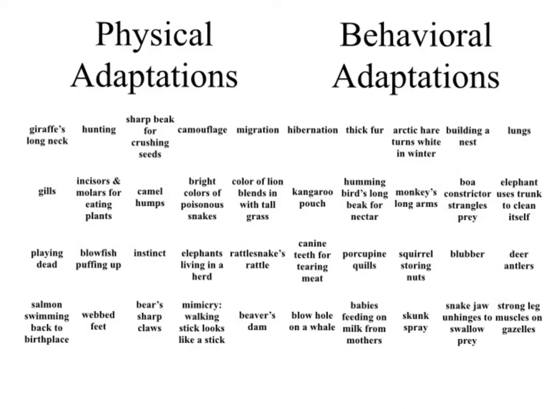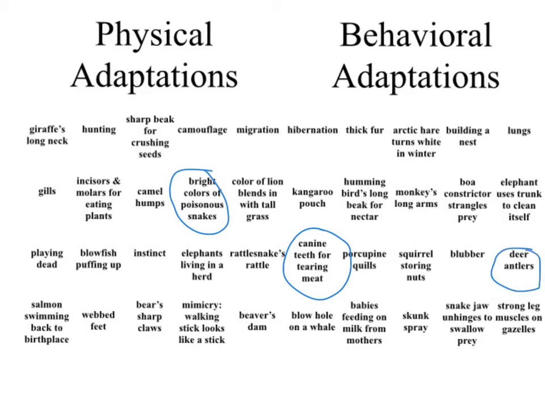So some of the physical adaptations that animals can have are bright colors. It's a part of their body. It's a physique type of characteristic. Canines for tearing meat. It's part of the animal's body.